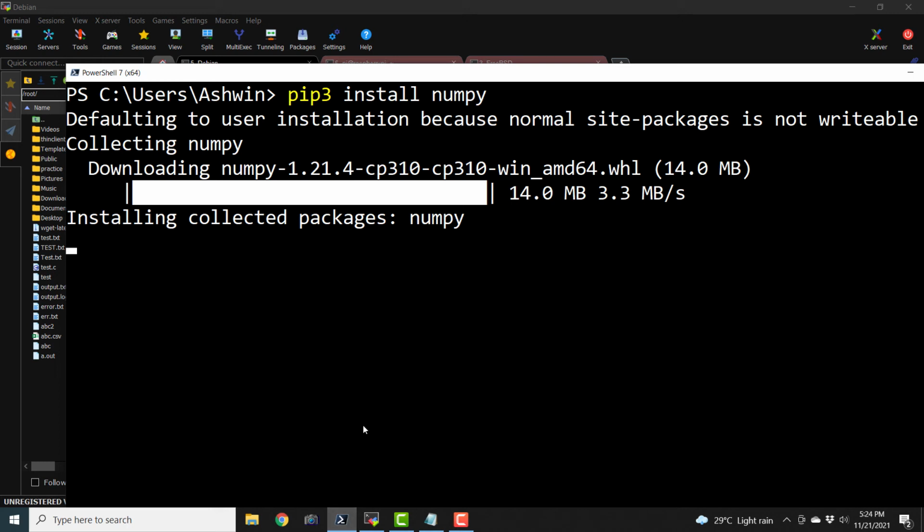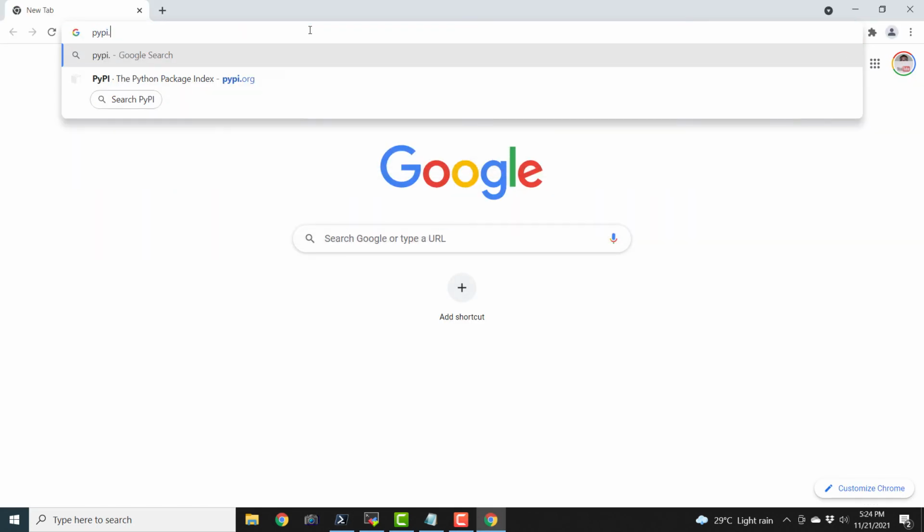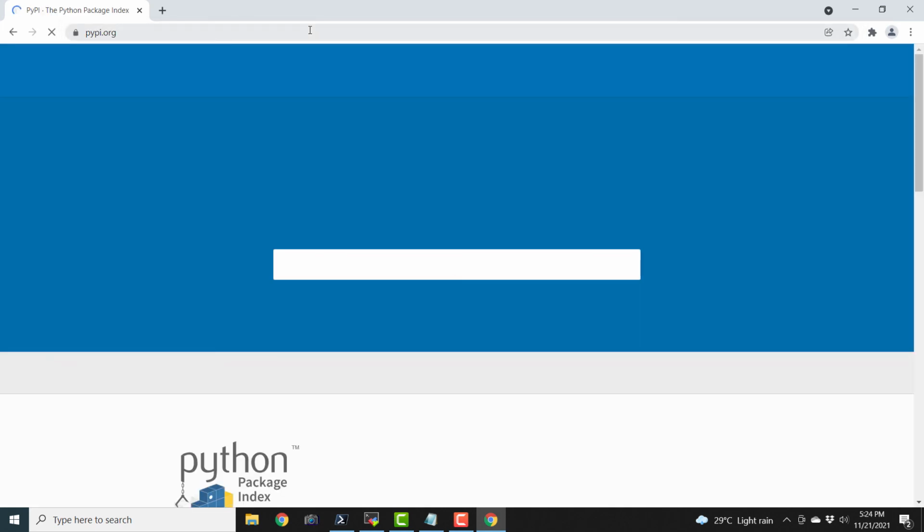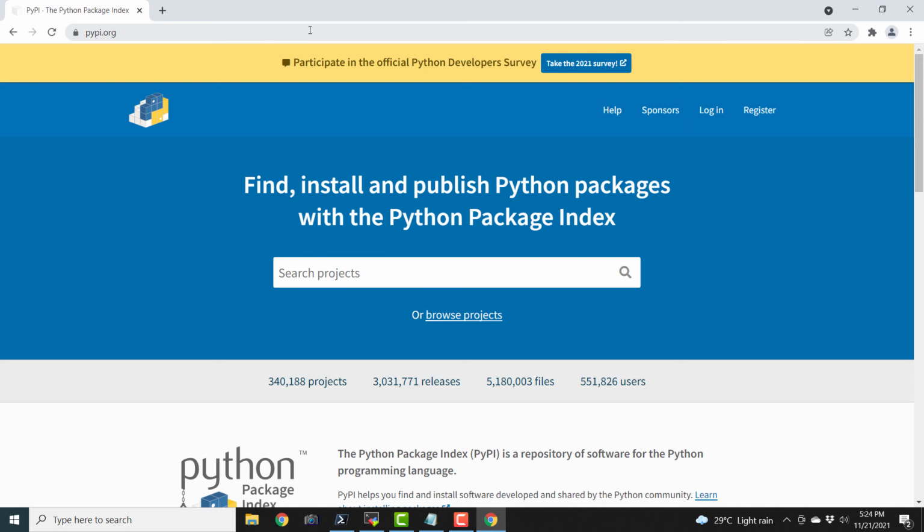So all such programming frameworks can be found uploaded on a very nice website known as pypi.org.